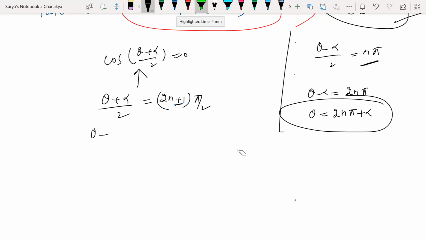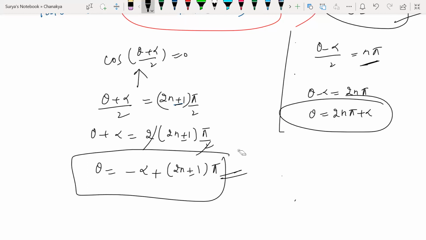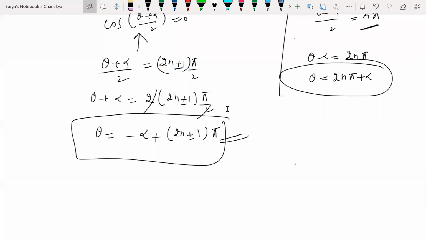So look at this here now. Here theta plus alpha gives me 2 times (2n plus 1) pi by 2. We cannot cancel here. Or else you can cancel here. So theta is equal to minus alpha plus (2n plus or minus 1) pi. So here I got this one. Look at it. This is what we have written, or not? Look at this here and this. So compare these two now.